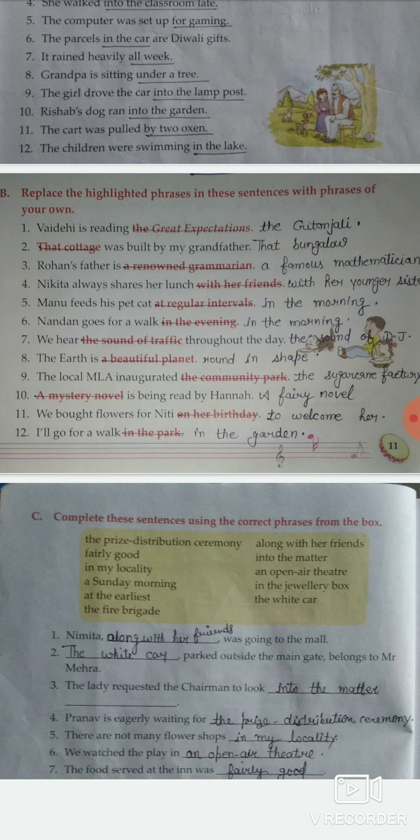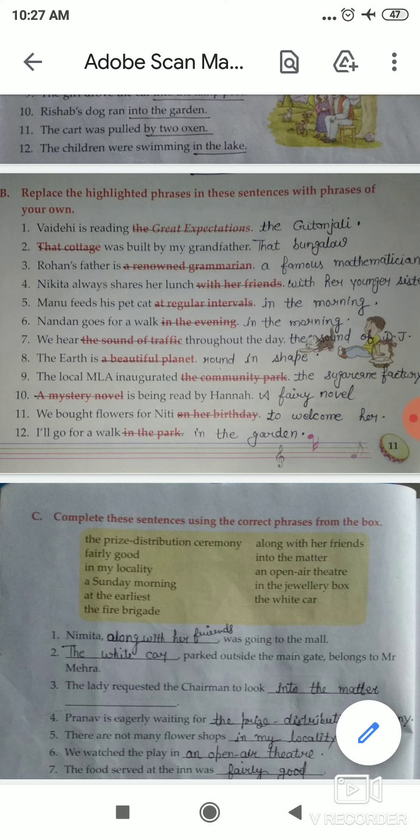Okay, so students, now next number 10. Number 10 is: he usually goes fishing on dash. So students, can you tell me which phrase will use here? We use here "a Sunday morning." Okay, so students, after that the sentence is like that: he usually goes fishing on a Sunday morning.